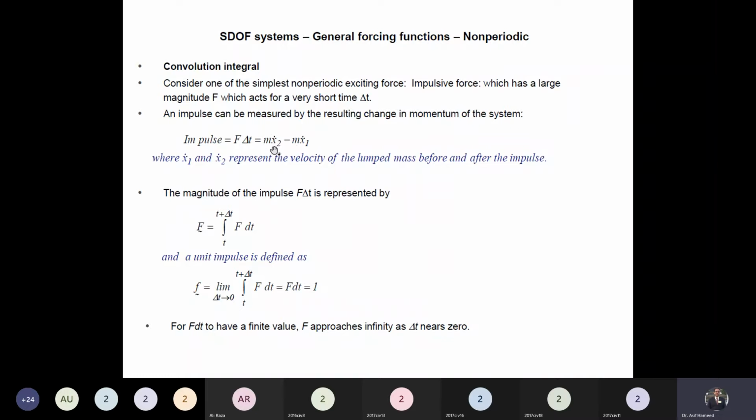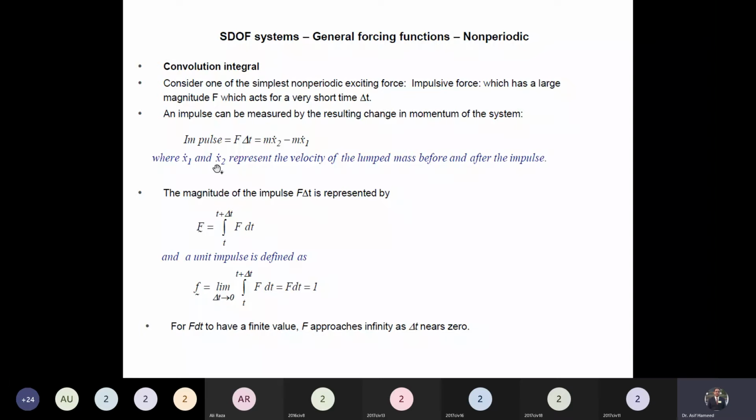What is x2 dot? This is the velocity of the system after the application of the load, and this is the velocity of the system before the application of the load. So we have defined the impulse. Now, magnitude of the force multiplied by the time, that is the impulse. And that is because the force is equal to the rate of change of momentum, delta t we can take on the other side, and we have defined this term as impulse.